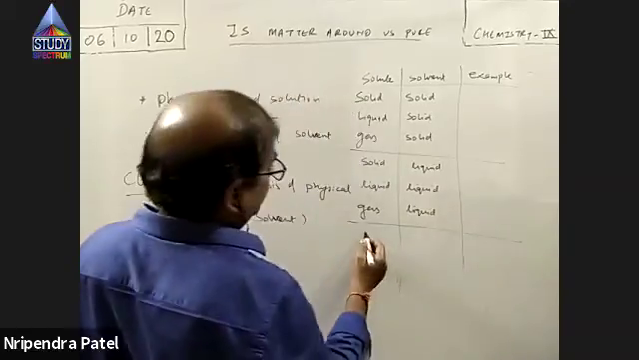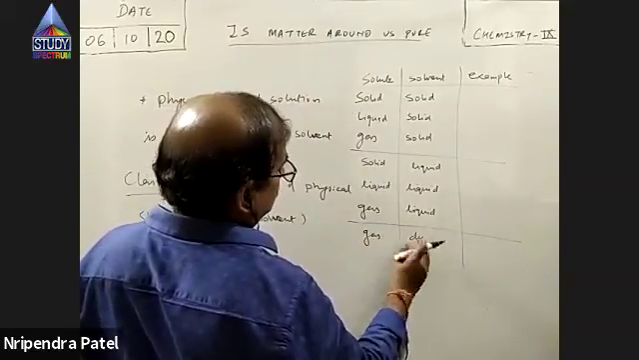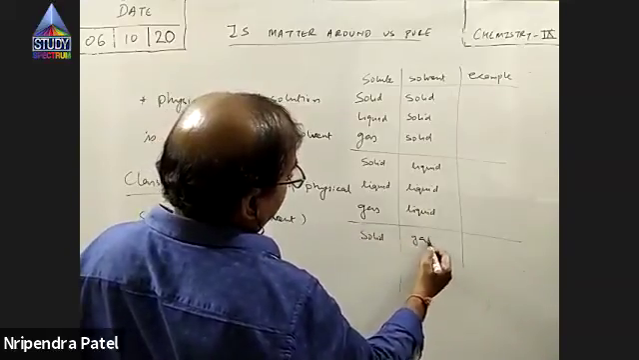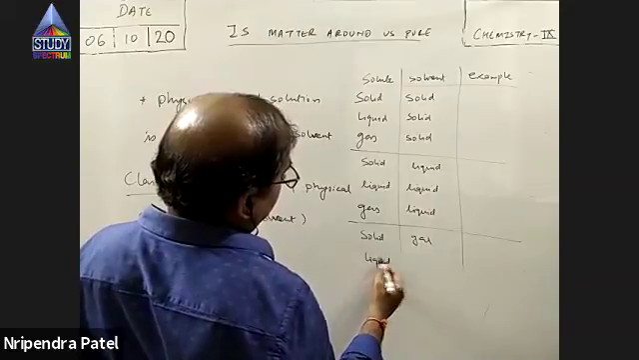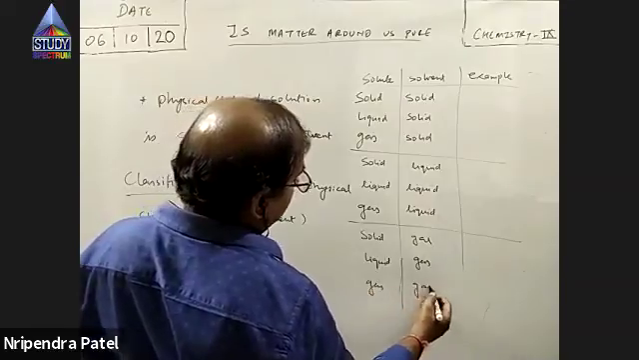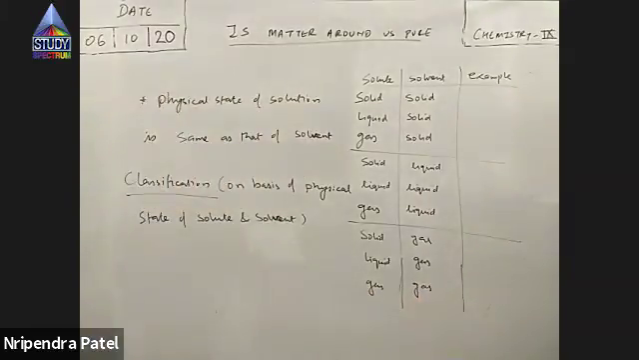Right? I can have gas dissolved in solid, dissolved in gas, liquid dissolved in gas, and gas dissolved in gas. So I can have any phase of solute and any phase of solvent. I can have solid dissolved in solid, solid dissolved in liquid, liquid dissolved in gas, gas dissolved in solid. Any of the two I can have, right? Let's write some examples. Solid dissolved in solids.